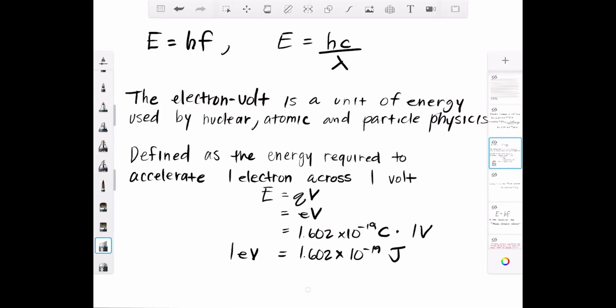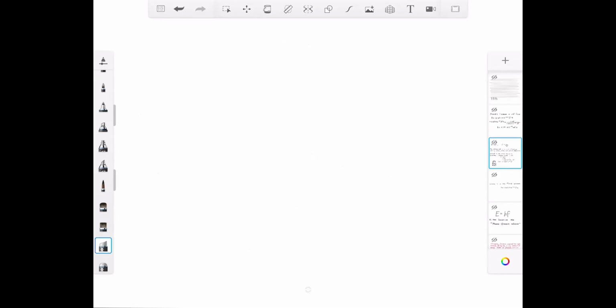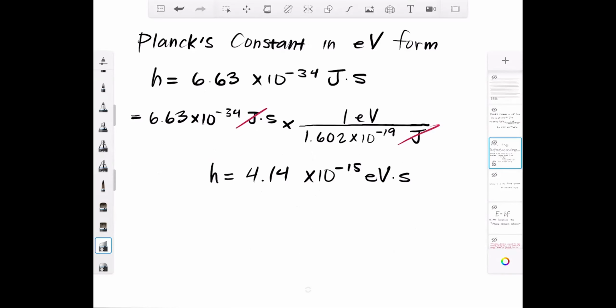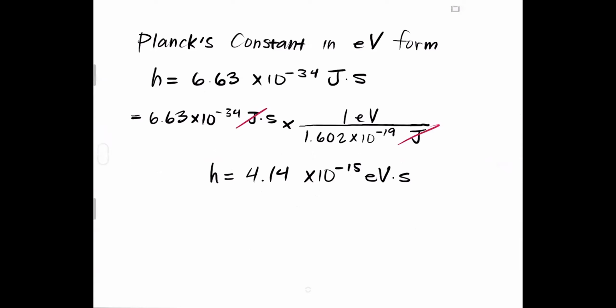Now, with that in mind, we could also express Planck's constant in terms of electron volts. So again, the Planck constant is 6.63 times 10 to the negative 34. And as you can see, I divided it by the amount of energy that is equivalent to 1 electron volt.